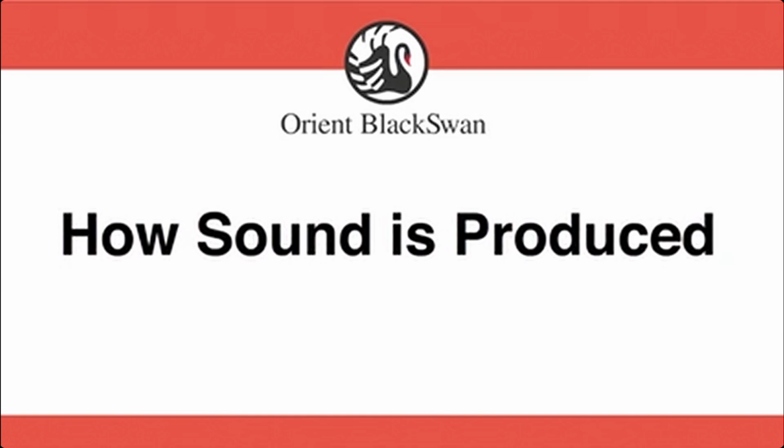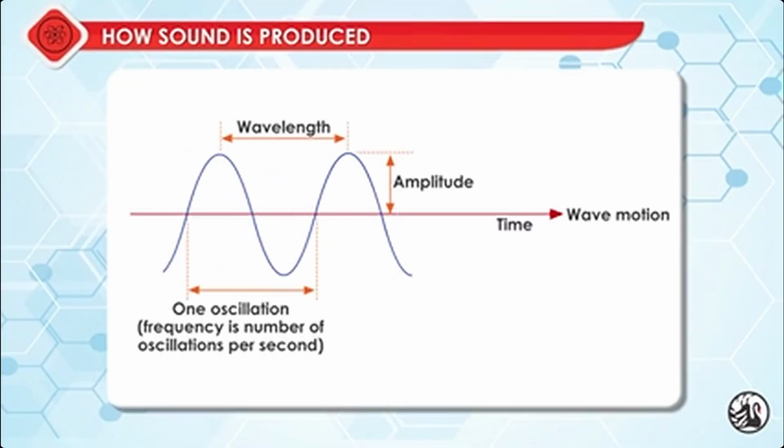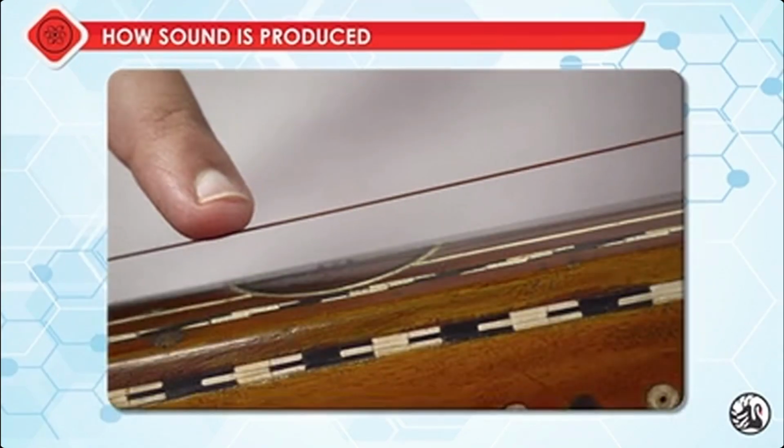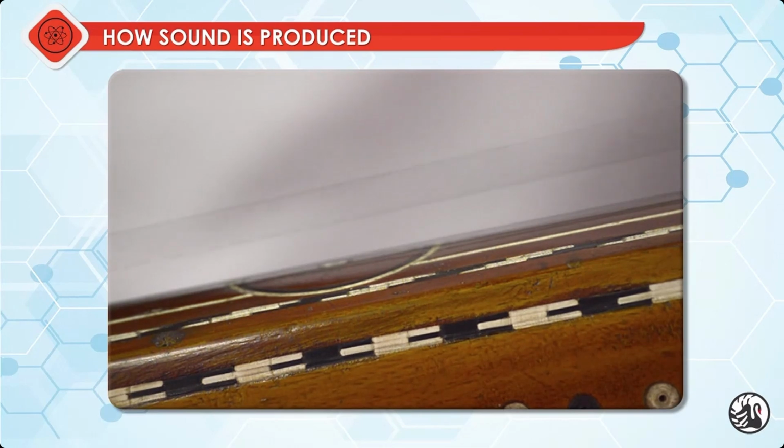How sound is produced. Sound waves are produced by the rapid to and fro motion of an object. We can observe this by plucking a tightly stretched string. The movement of the string produces a sound. This rapid to and fro motion is called vibration.